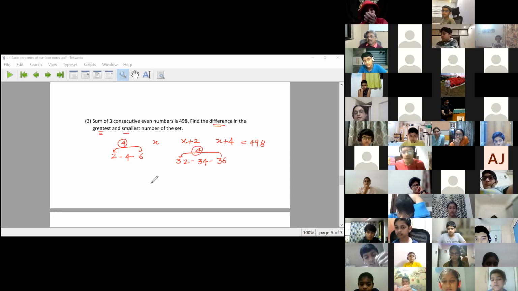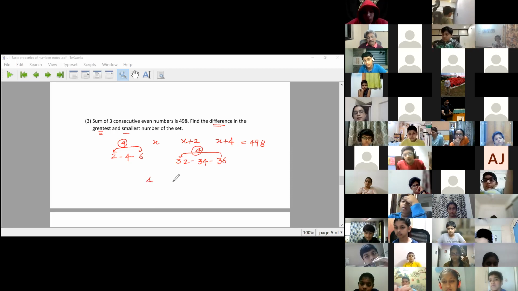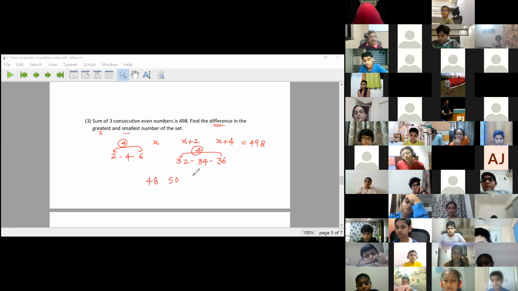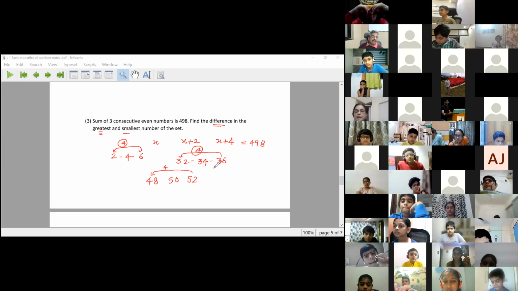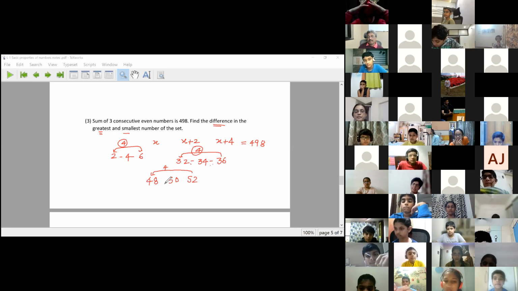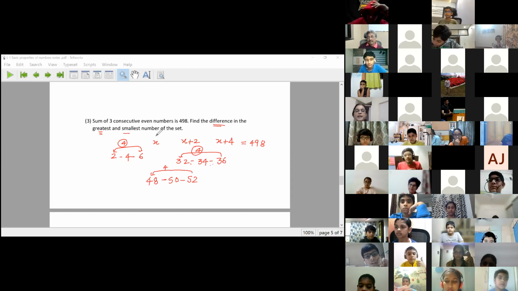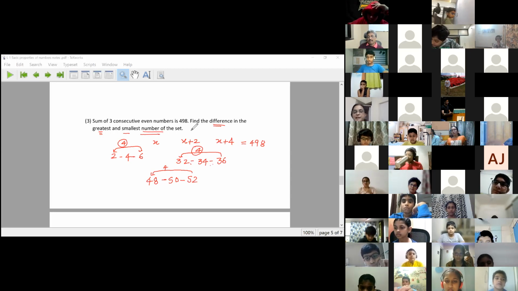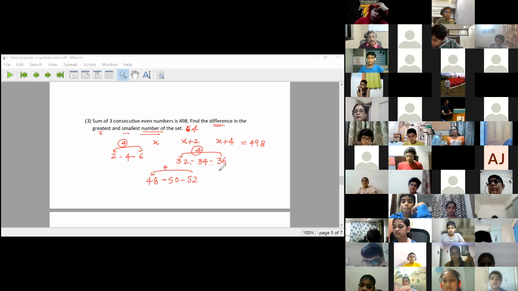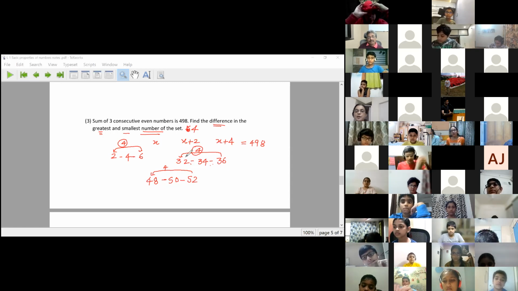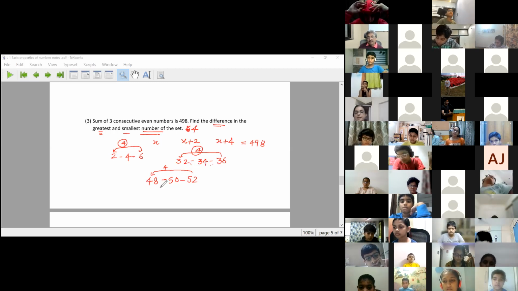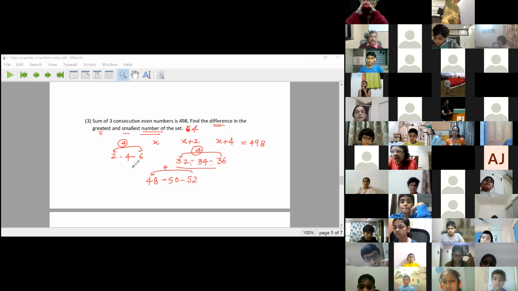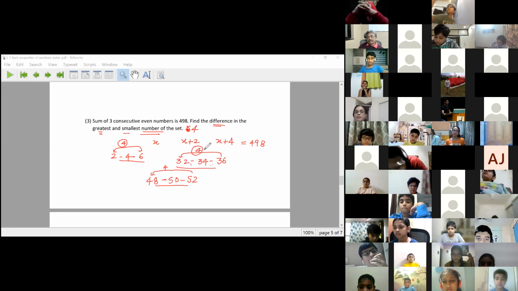Let me try one more. 48, 50, 52. 4. What is happening in consecutive even numbers? Any 3 consecutive even numbers will have 2 gaps of 2, isn't it? Whichever numbers you take, their difference will always be 4. Their sum may change. The sum of these 3 numbers is different, of these 3 is different, of these 3 is different. But the difference is always 4.